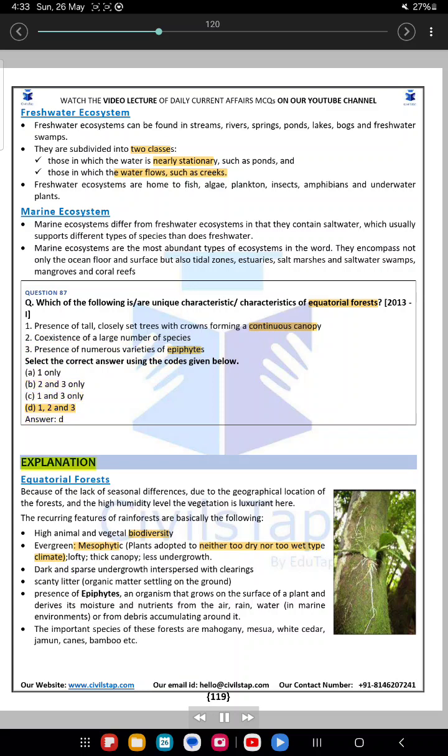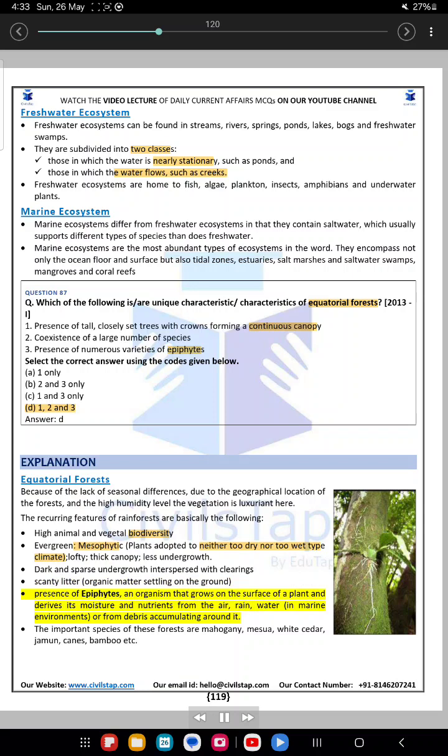Answer: D. Explanation. Equatorial forests. Because of the lack of seasonal differences, due to the geographical location of the forests, and the high humidity level, the vegetation is luxuriant here. The recurring features of rainforests are basically the following. High animal and vegetal biodiversity. Evergreen, mesophytic plants adapted to neither too dry nor too wet type climate, lofty, thick canopy, less undergrowth. Dark and sparse undergrowth interspersed with clearings. Scanty litter, organic matter settling on the ground.